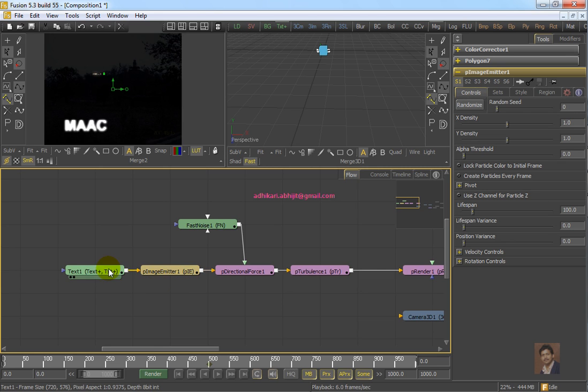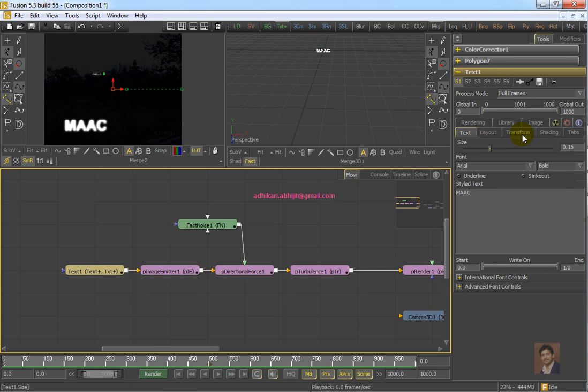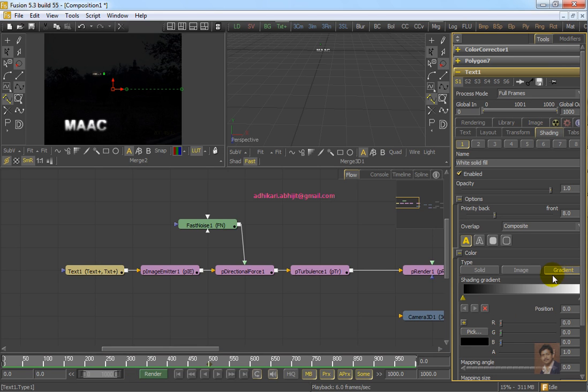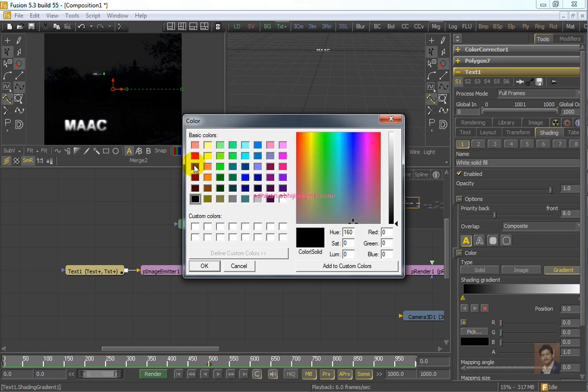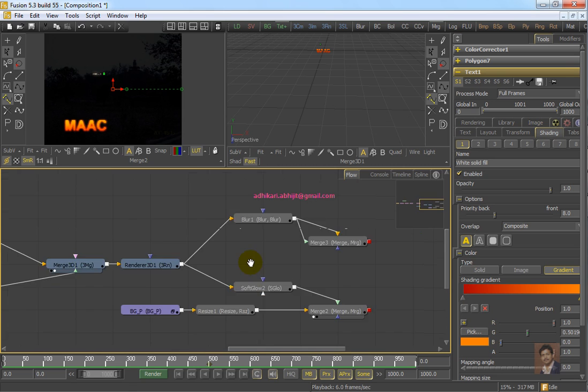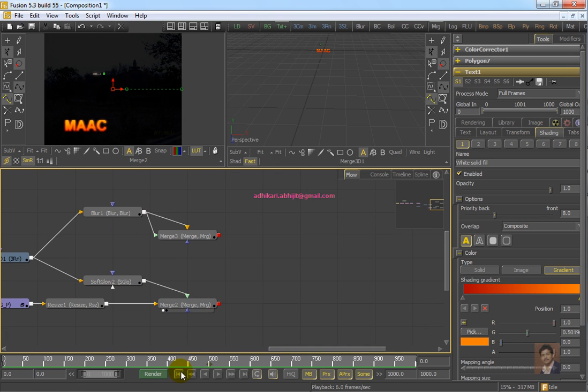If you would like to change the text color, then you have to go to the p image emitter section, go to the text section, go to the shading section. You can use a gradient, you can use a different color. Say for example I am using this color, I'm using orange with that.